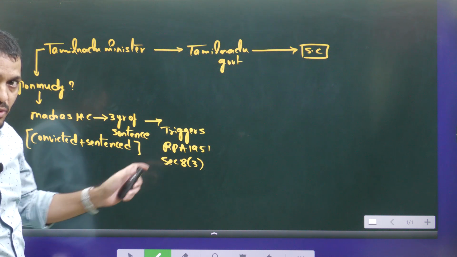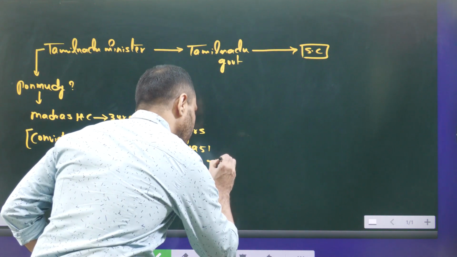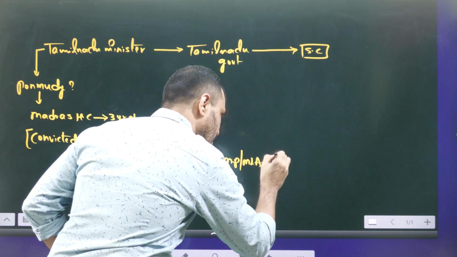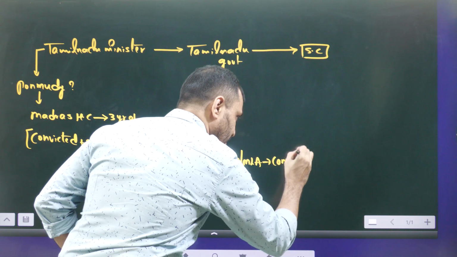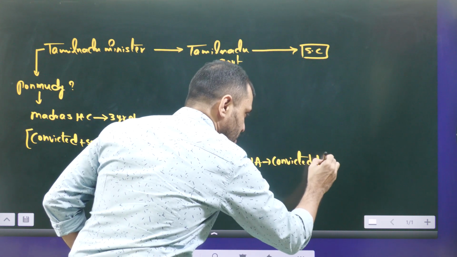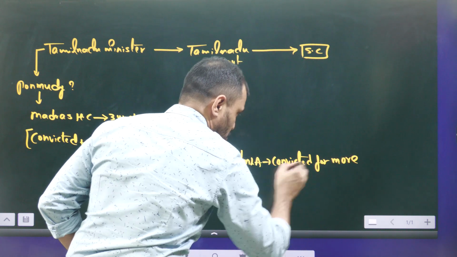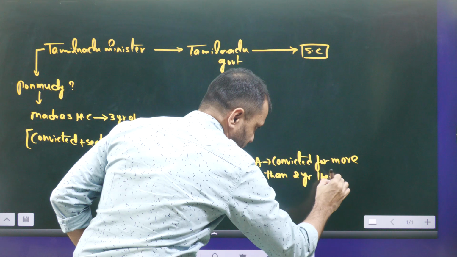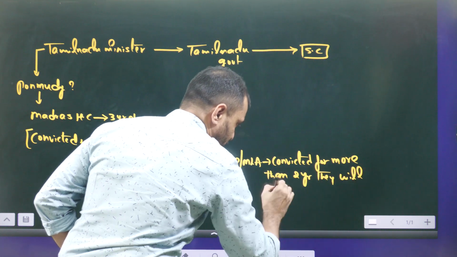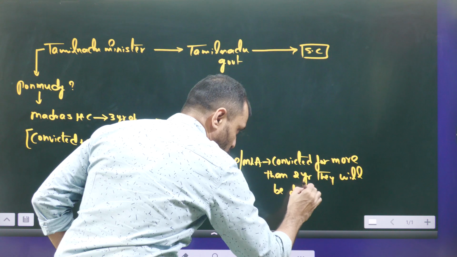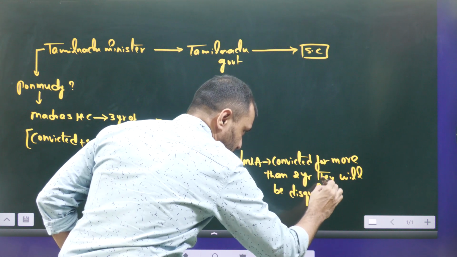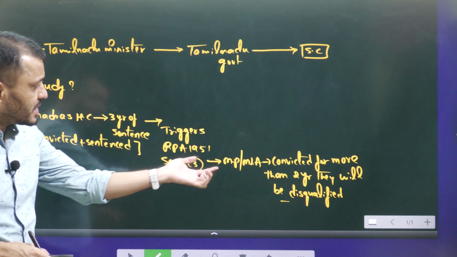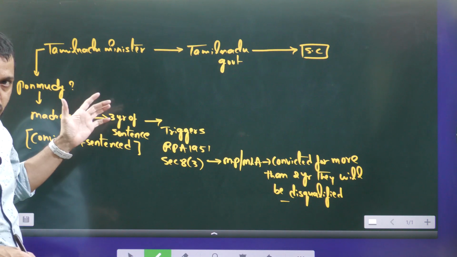What is this section talking about? This section is saying that if an MP or MLA is convicted for more than 2 years, they will be disqualified. That means they lose their membership in the house. So that means this Ponmudi lost the membership in the house.